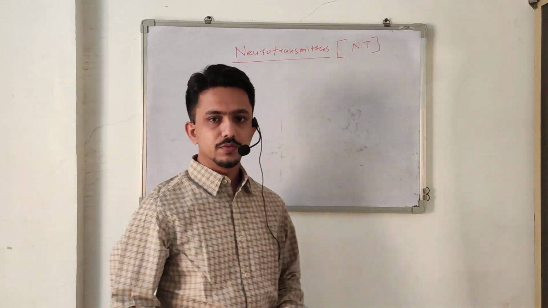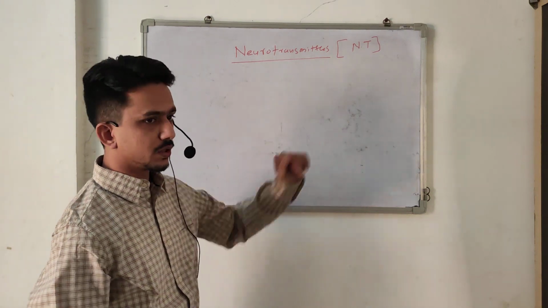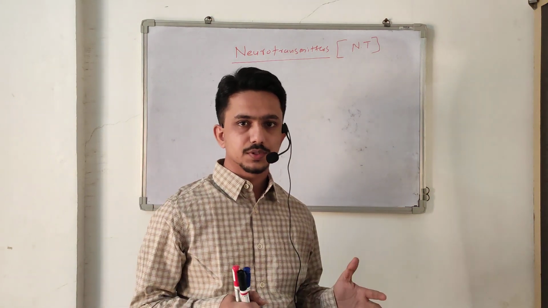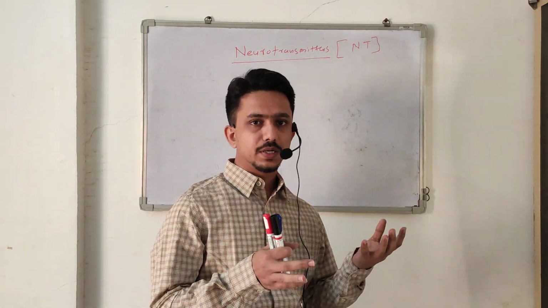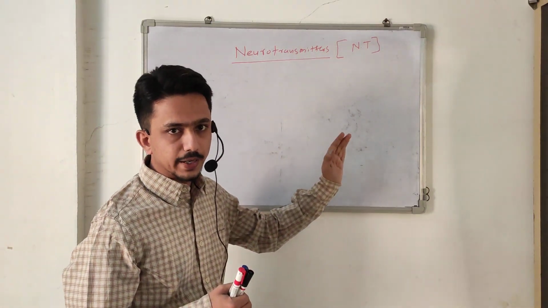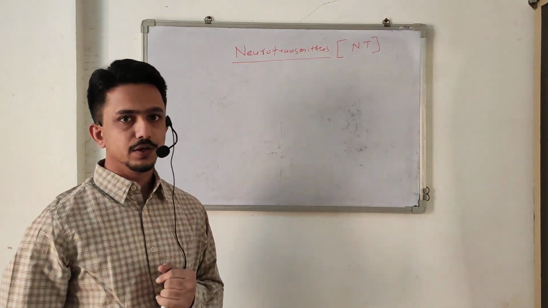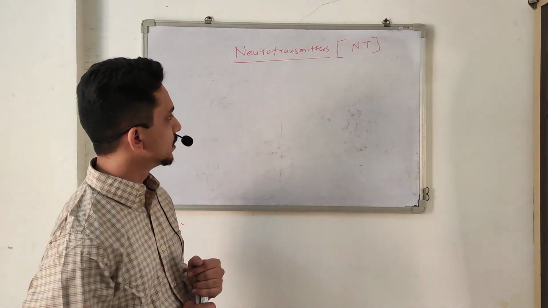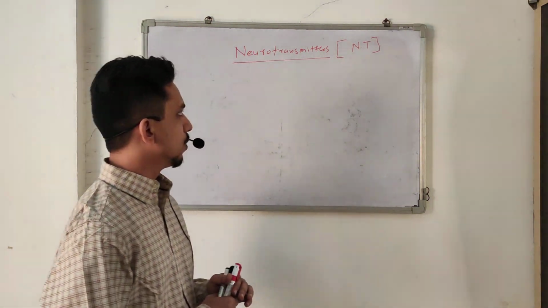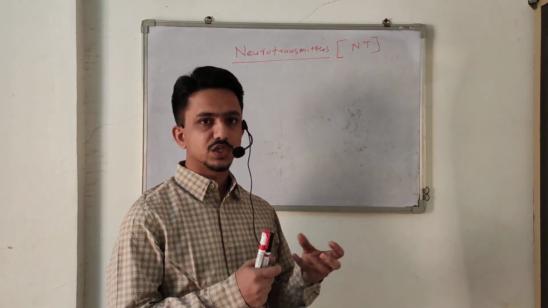Hello friends, today we talk about the next topic in the nervous system, that is neurotransmitter. In the last lecture we discussed the synapse: what is a synapse, types of synapse, synaptic transmission, and how one neuron gives a signal to the next neuron. Today we talk about neurotransmitter. It is the most important chemical which is responsible for nerve transmission or neural transmission.